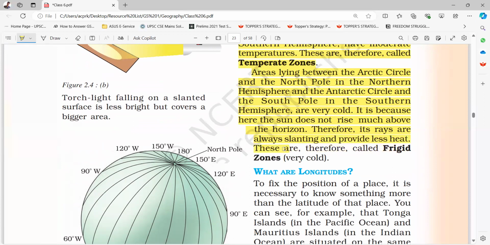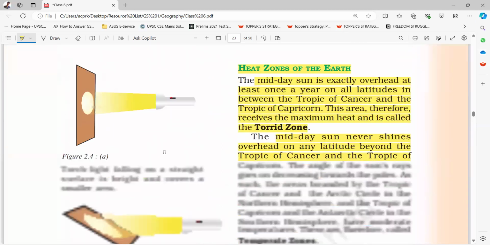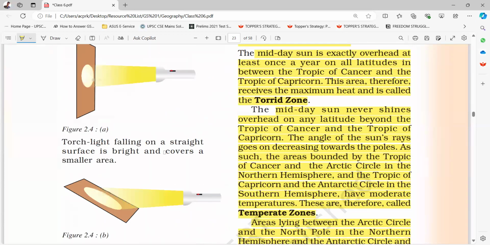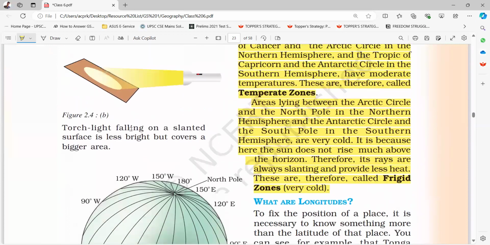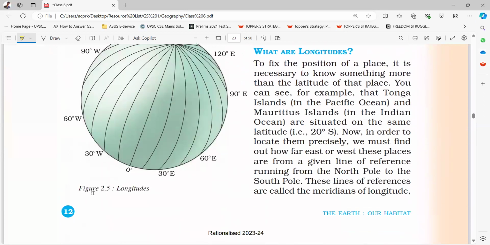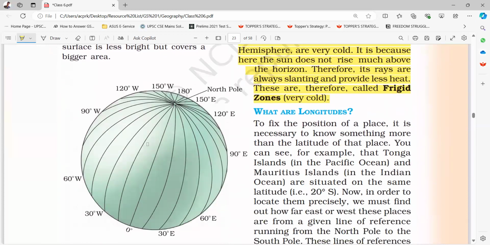Therefore, these are called frigid zones, very cold. Figure 2.4a shows the torchlight falling on a straight surface is bright and covers a small area. Figure 2.4b shows torchlight falling on a slanted surface is less bright but covers a bigger area. Figure 2.5 shows longitudes. This is North Pole longitudes.